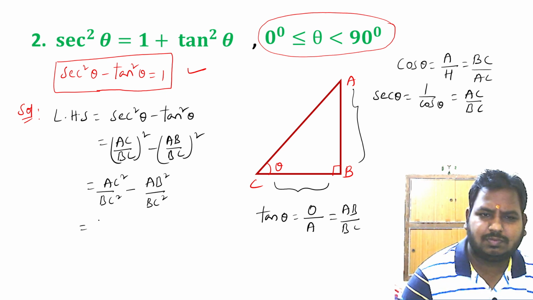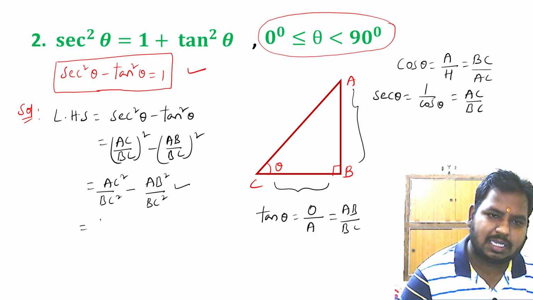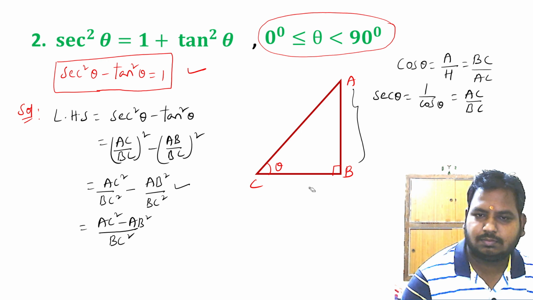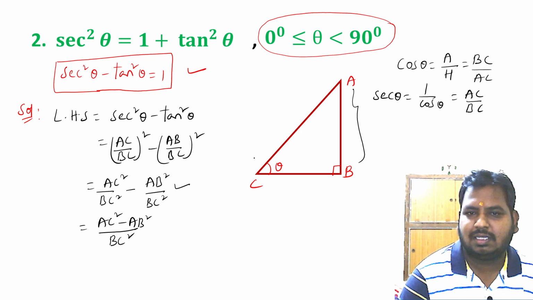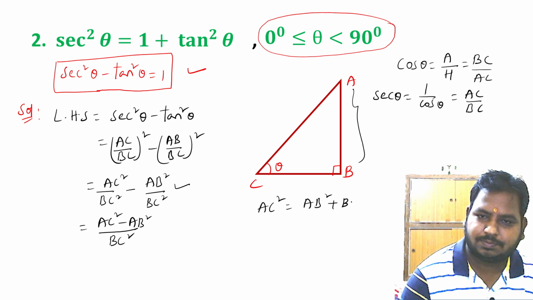Now these two fractions have the same denominator. So we are going to have AC square minus AB square by BC square. Done? Right. Now let me apply Pythagoras theorem in triangle ABC. I am going to get AC square is equals to AB square plus BC square.